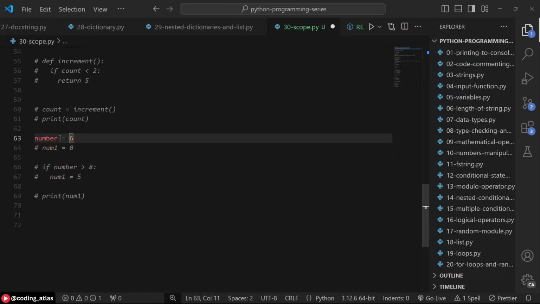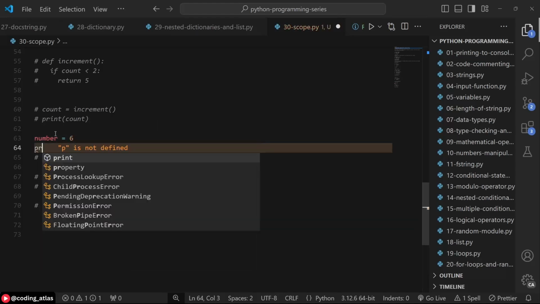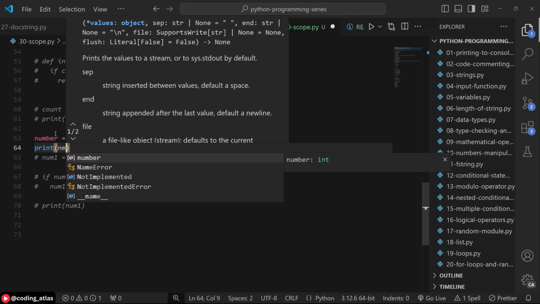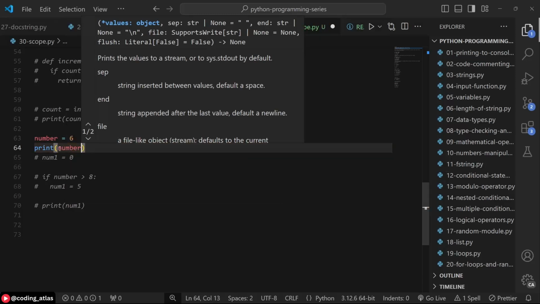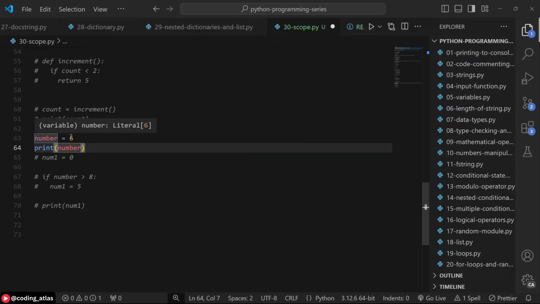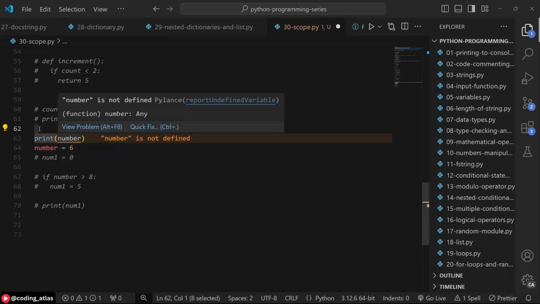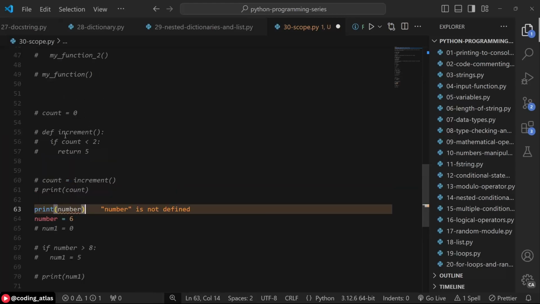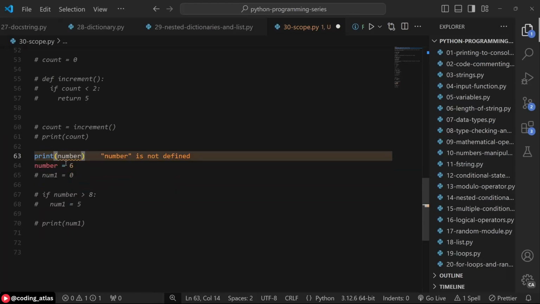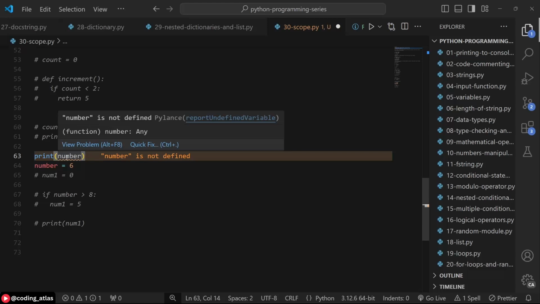Now we have number 6 initialized at this level, and after initializing the variable, you can access it. Let's say number, so you can access number now. But even though number is defined here, you cannot access the variable before it is defined. So if you bring this to the top of number, you are going to run into a name error because number has not been defined at this level. Scope is not only applicable to variables, it is also applicable to functions. So you can only access a variable or a function that has already been defined or initialized.